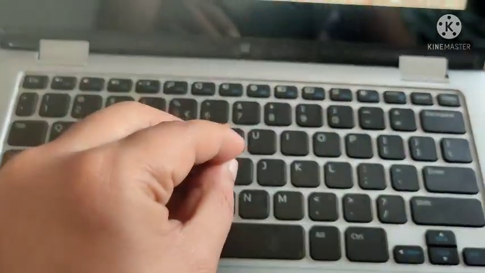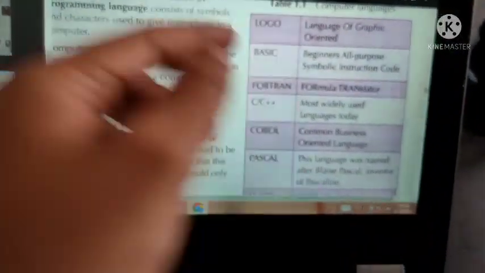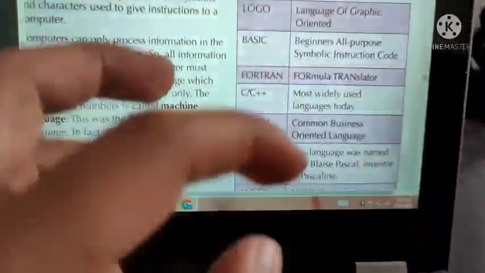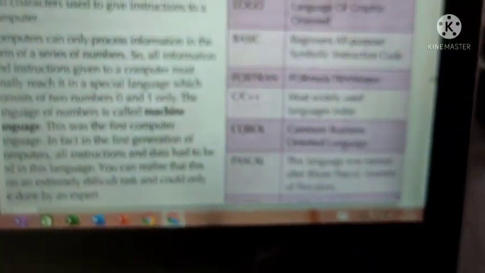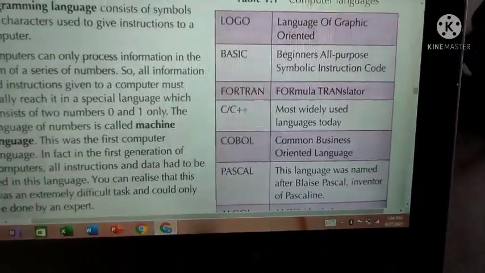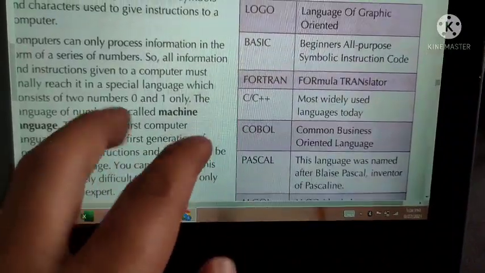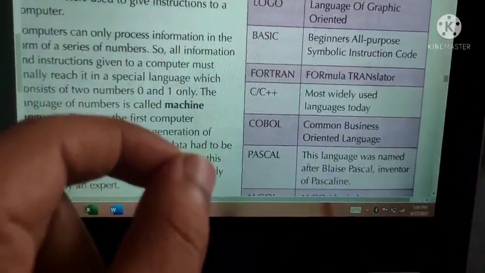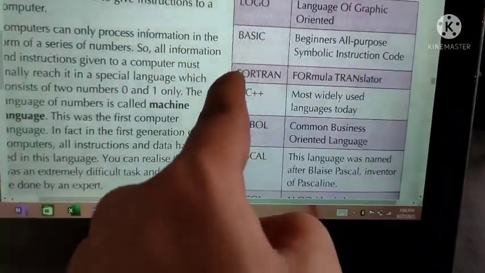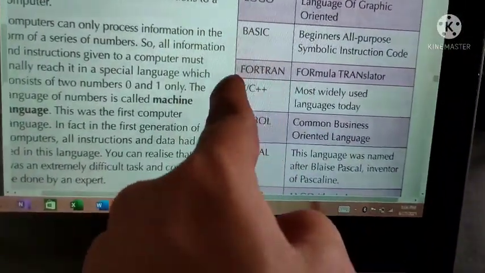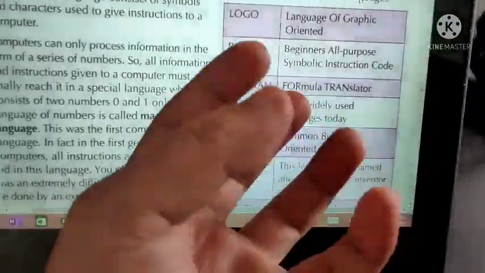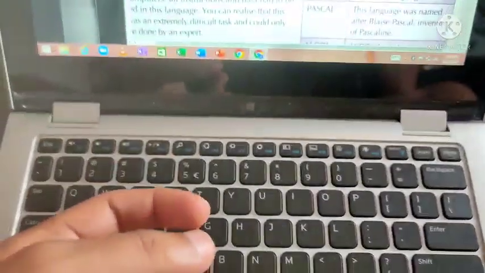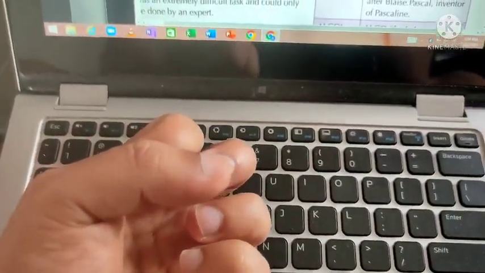By giving that program in this software, we will ask the computer to do certain operations. That's all, simple thing. For example, if you want this computer to do some mathematical calculation, you should give a program in this programming language software. According to that instruction, according to that program what you gave, the computer will work.